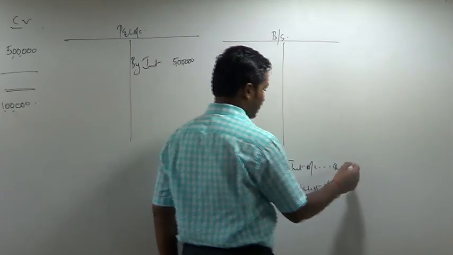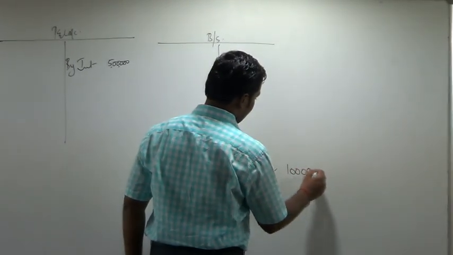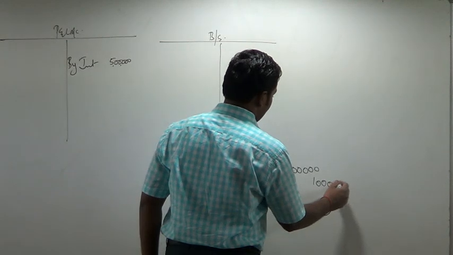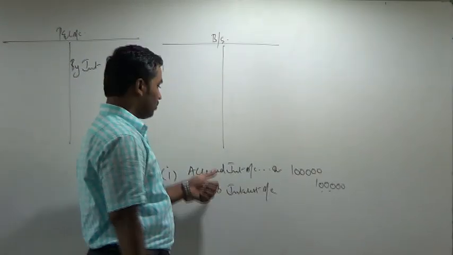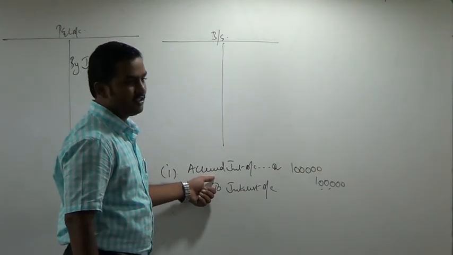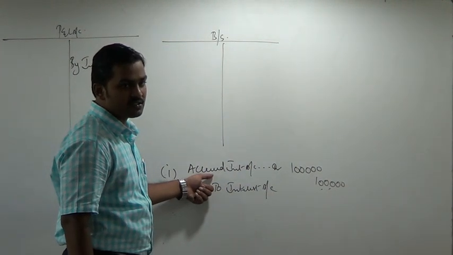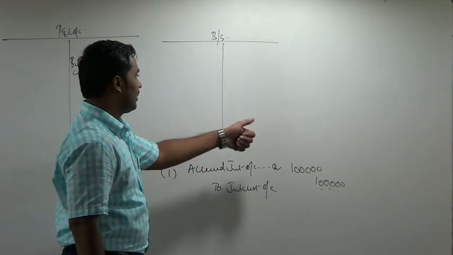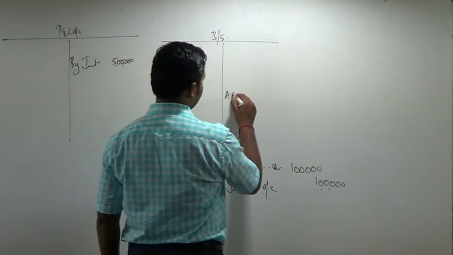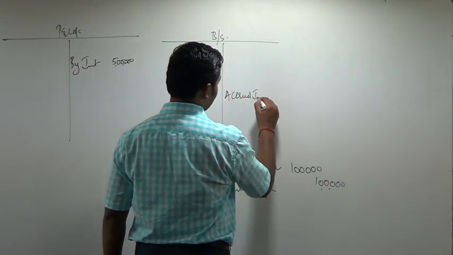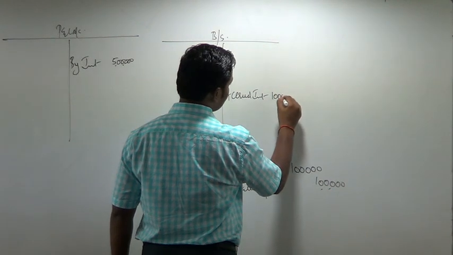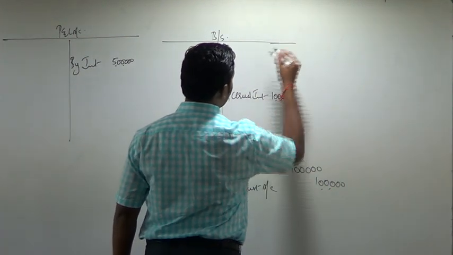How much? 1 lakh. Accrued interest account will be debited. It will show a debit balance. It is an asset for the business. Then shown on the balance sheet, asset side. Accrued interest 1 lakh.